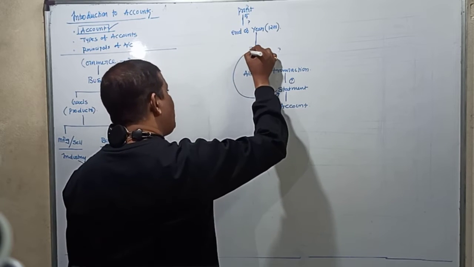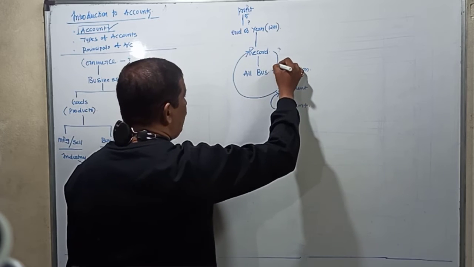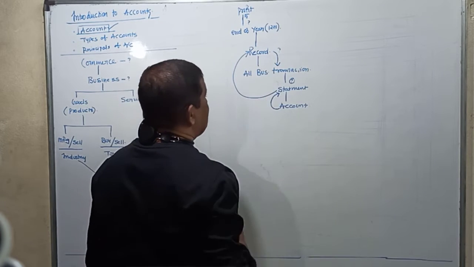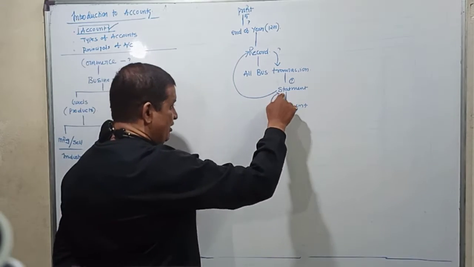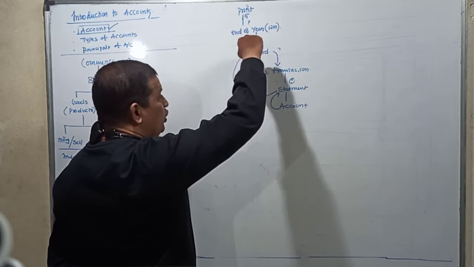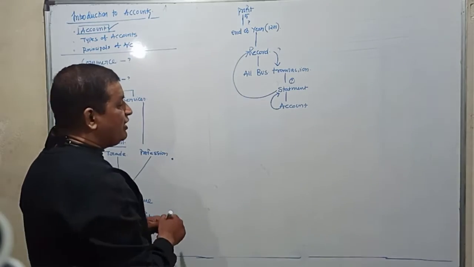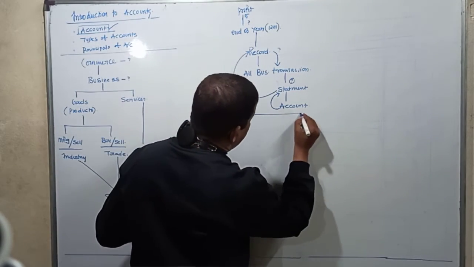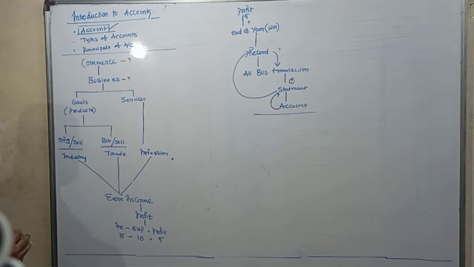In the statement we record. What do we record? We record all business transactions. So finally we can conclude that account is a statement in which we record all business transactions.